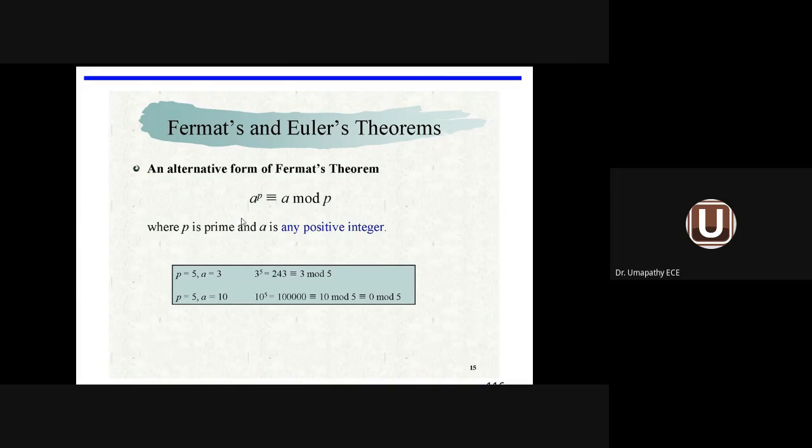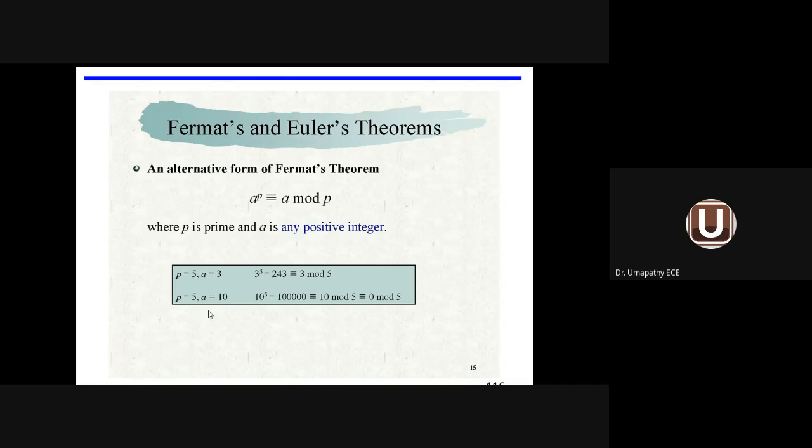An example is given for the alternative form here. a^p ≡ a mod p. If you take a number and find out the modulo value, it is equal to a^p, where p is a prime number, a is a positive integer. For example, 3^5. Let us take p equal to 5, a equal to 3. So 3^5 equal to 243. That is equivalent to 3 mod 5.